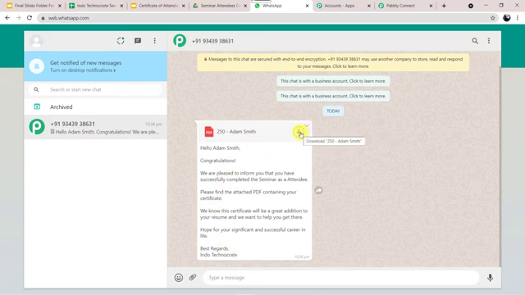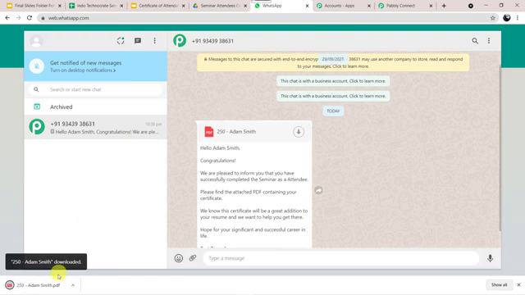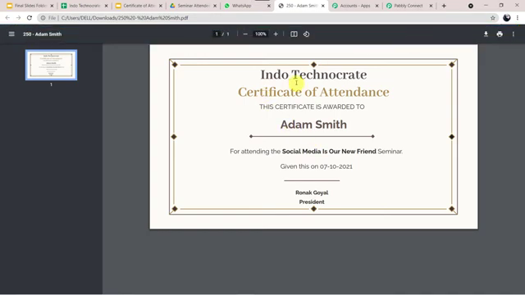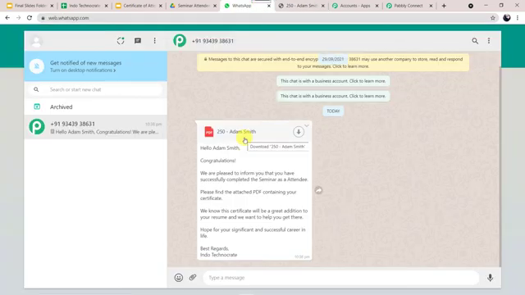I'll open this PDF file and show you. Here we can see Intro Technocrat, Certificate of Attendance. This certificate is awarded to Adam Smith for attending the Social Media is a New Friend seminar given on 7th October 2021, Ronak Goel, President. So here on WhatsApp we can see a message along with the certificate displayed.